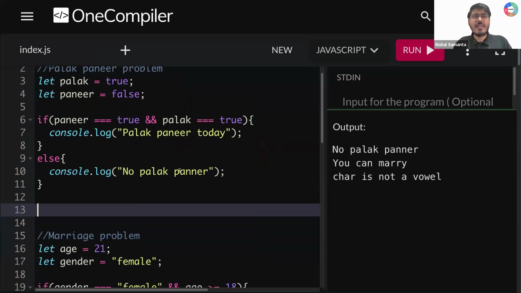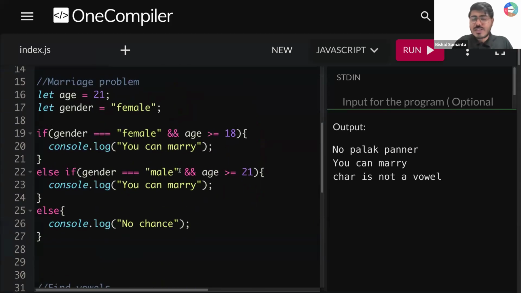Okay, now tell me one thing, guys. The second problem we discussed, which is this marriage problem. Is that clear? We have age, we have gender, right? We are writing, if my gender is female and age is greater than 18, if both of these conditions are satisfied, then only I can say a female can marry, right?